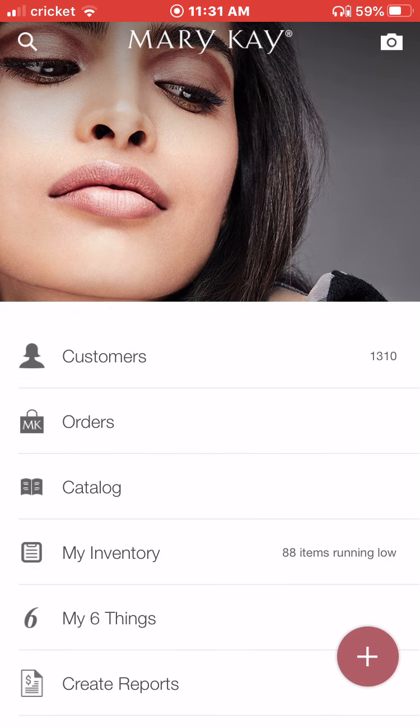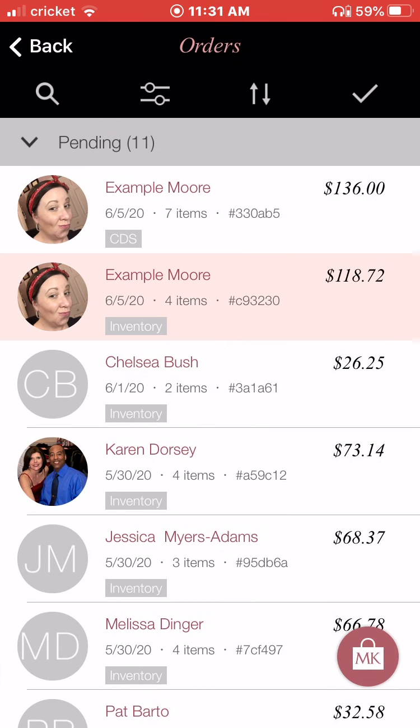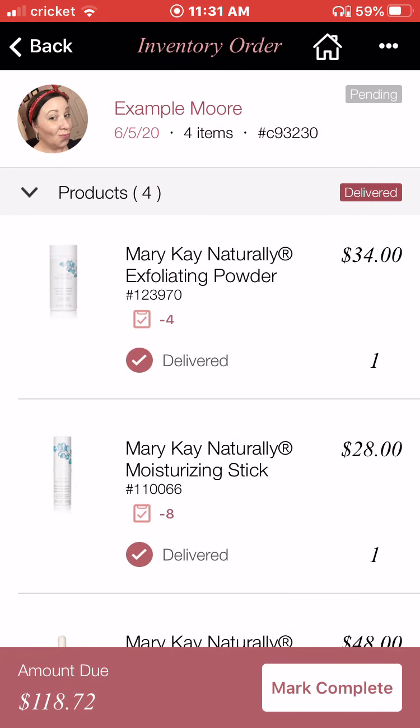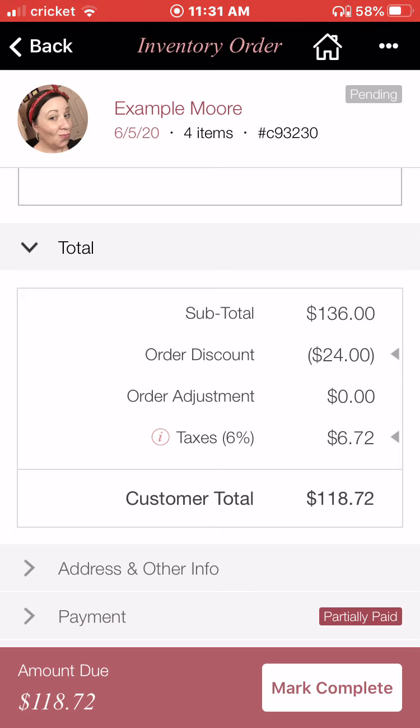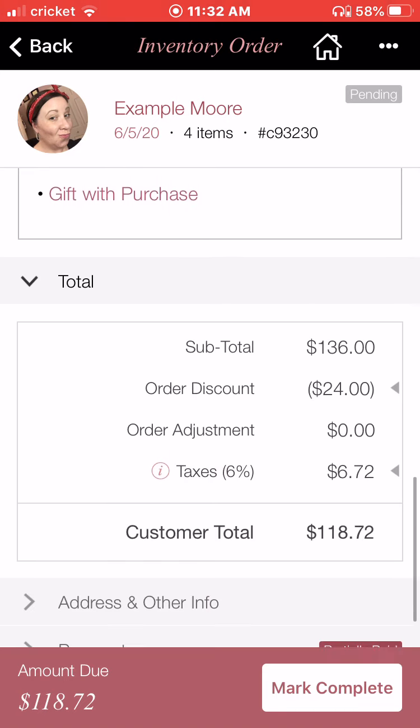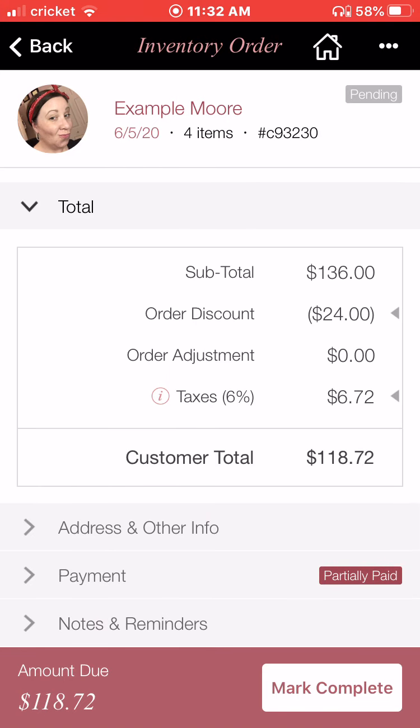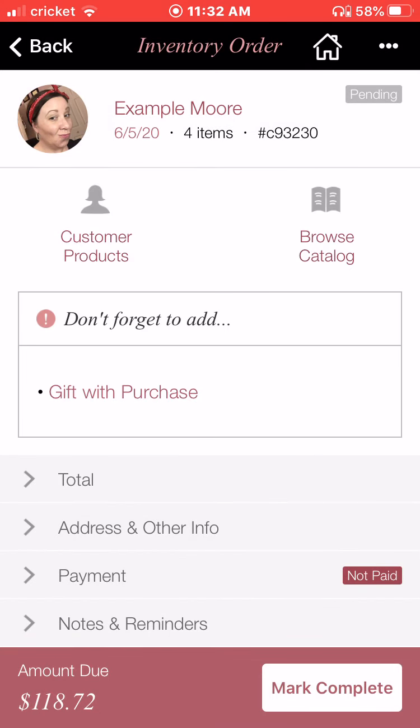Hit the home button. I want to go back into this, and oh, you see that there? One says CDS, one says inventory. Okay, I want to come right back into this order right here, an inventory order. And let's talk about this order adjustment. This order adjustment is shipping. Okay, so in order to change this total, I need to make sure it completely says not paid.